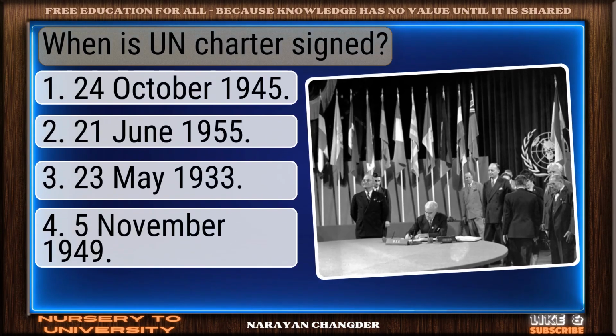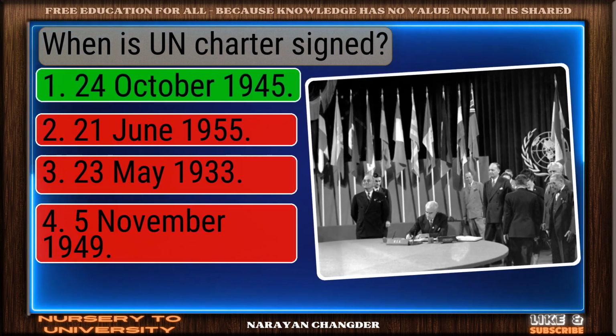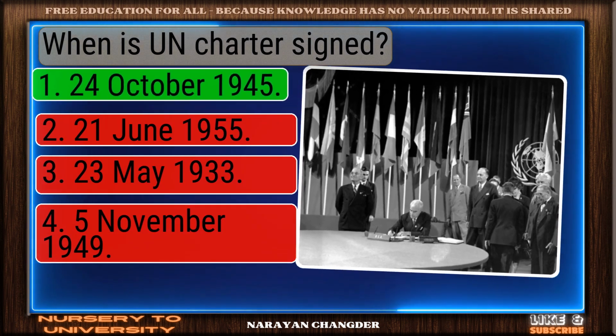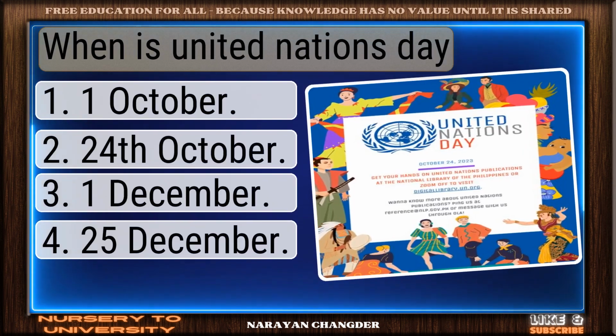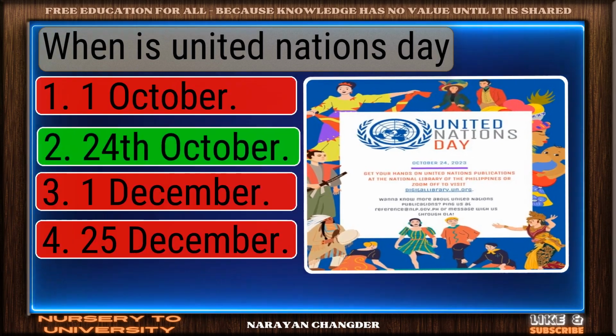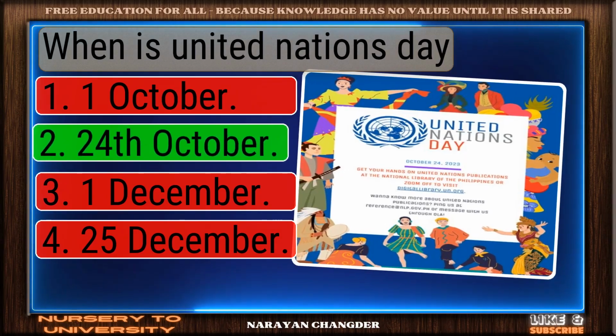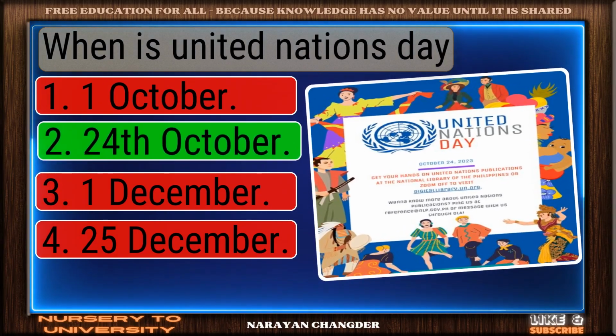When is UN Charter signed? Right choice. 24 October 1945 is the best answer. When is United Nations Day? Clear logic. Your choice 24th October is sound and 100% true.